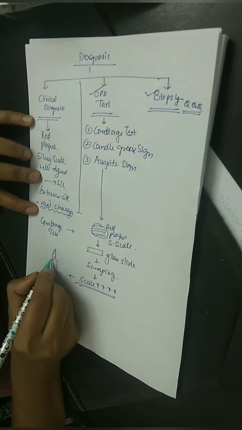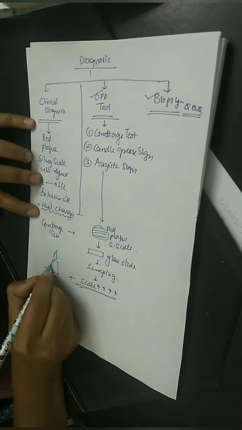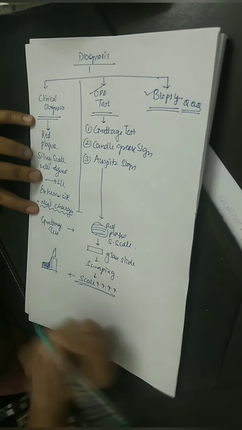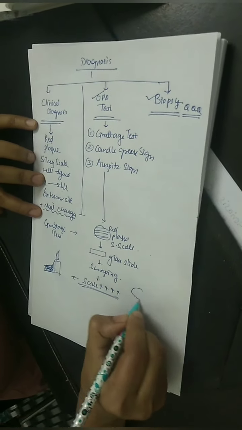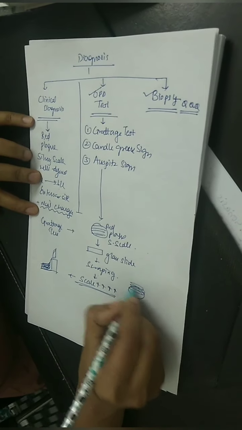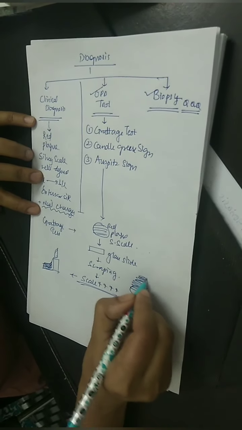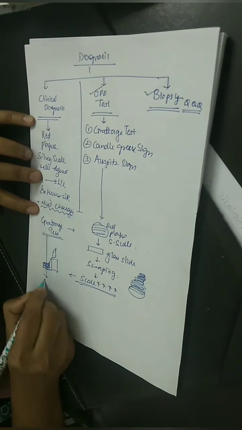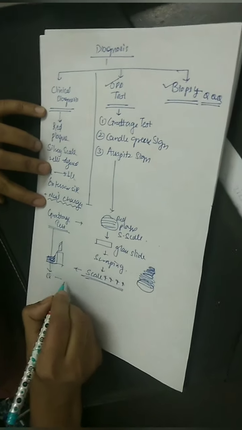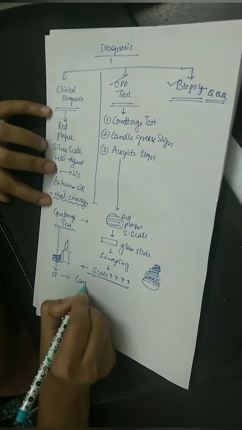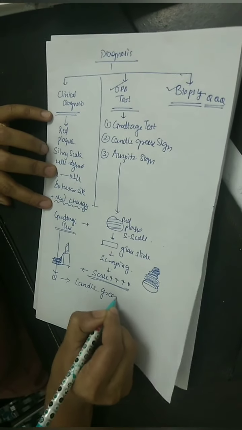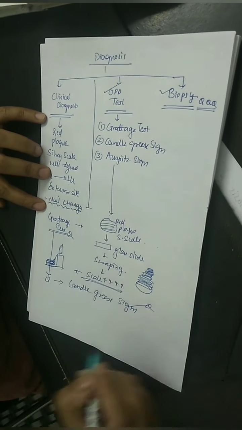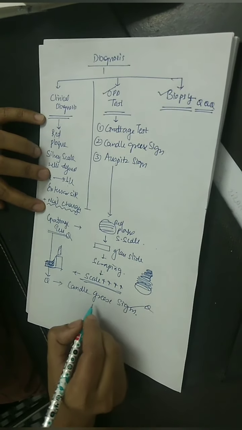When a candle is burning, the wax gets stacked on the lower side of the candle. Similarly, in psoriasis, the scale increases whenever we scrape the lesion. So, in the Grattage test, the test becomes positive when the scale is increased, and it is known as candle grease sign. The test is known as Grattage and the sign is known as candle grease sign.